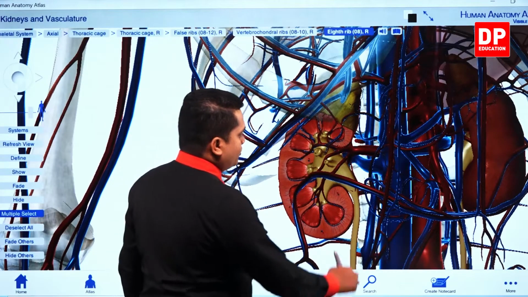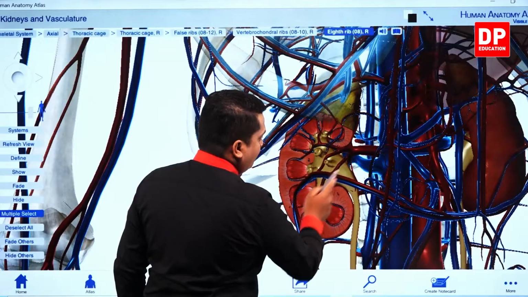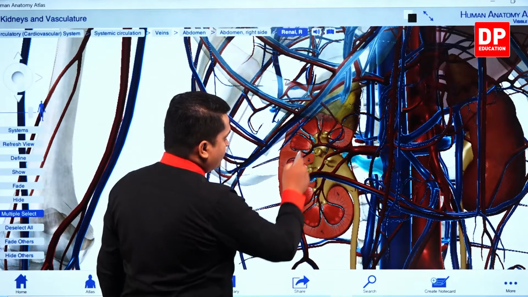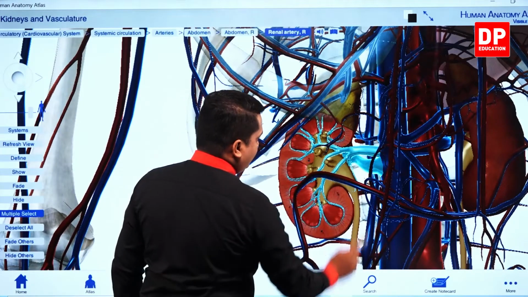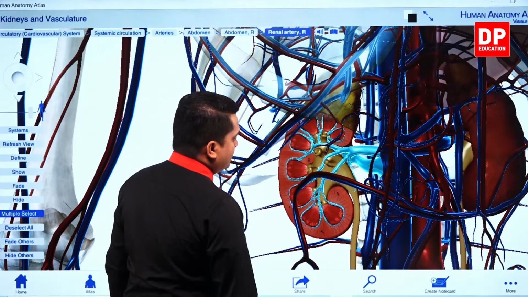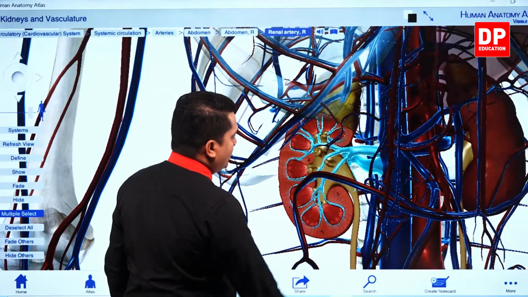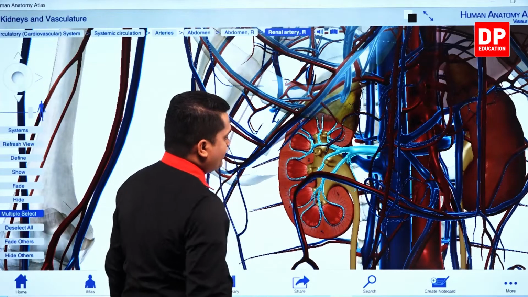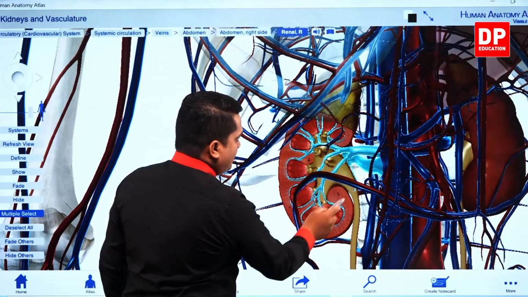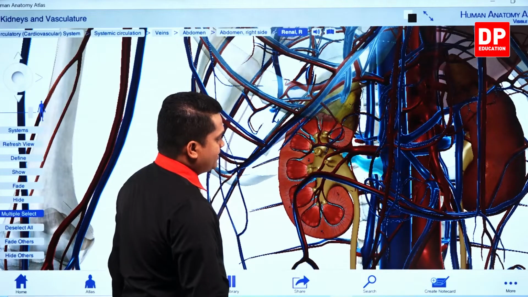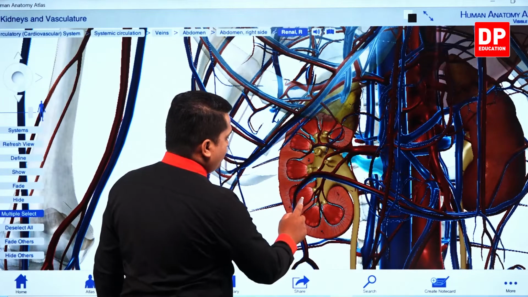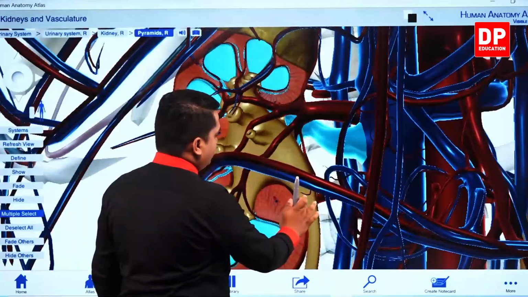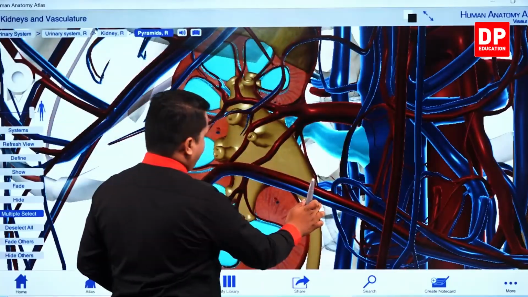So my dear children, here you can observe the renal vein. This is the renal vein, this one, right? See how it runs through the kidney. And this one is referred to as the renal artery. That's the one which is going to supply blood into the kidney. So the renal artery, see how it runs. This one is the renal vein. So here you can observe renal pyramids, and this is the pelvic region, right?